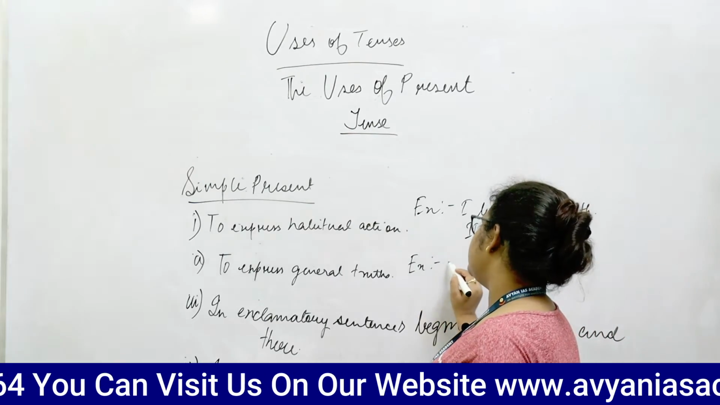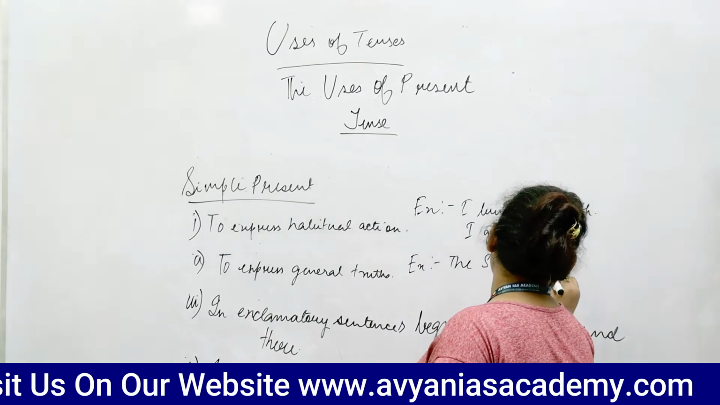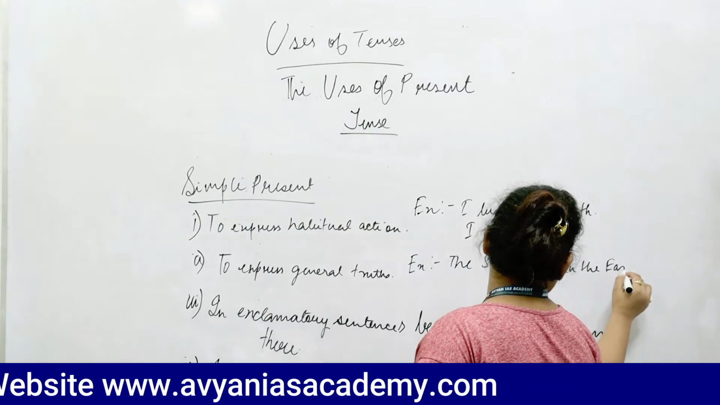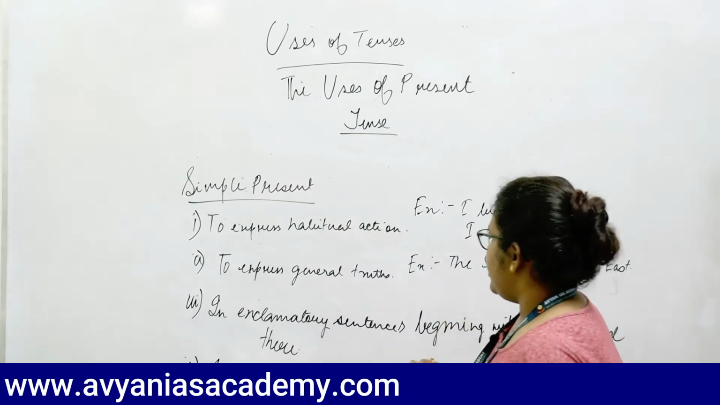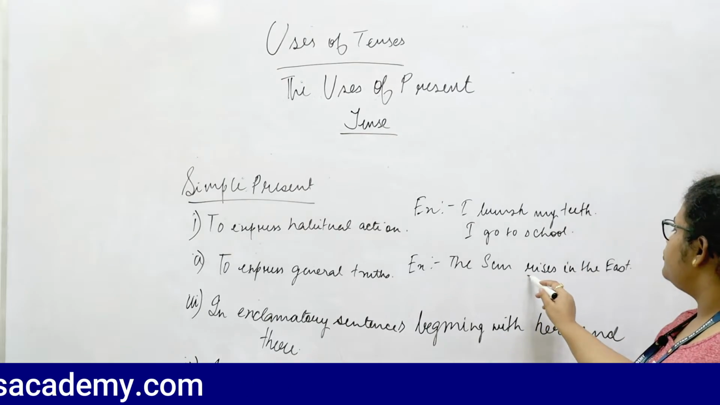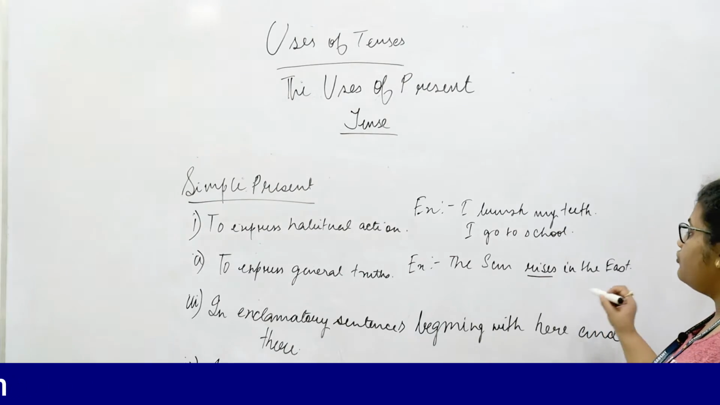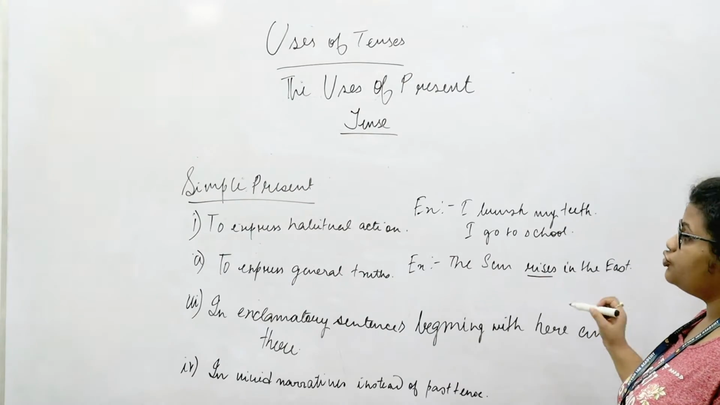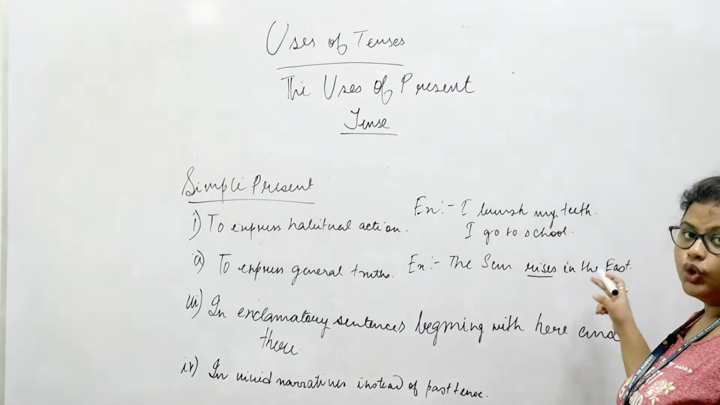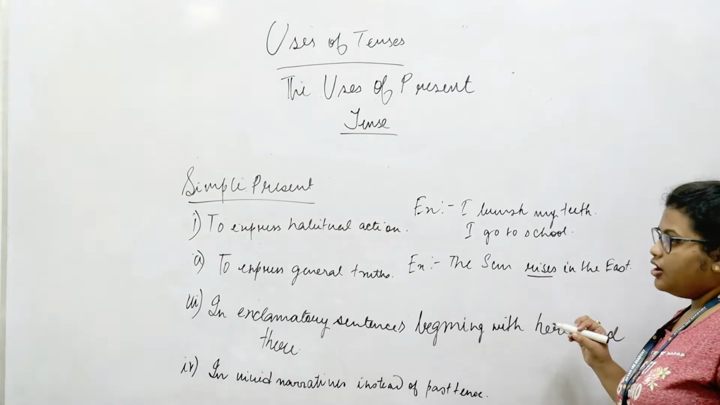The next usage of simple present tense is to express general truths. For example, the sun rises in the east. Please be careful about the fact that you should always use rises, that is in the present tense, and it should never go to the past tense or become a rose. The same thing would also be applicable when we are trying to transform a sentence between direct and indirect speech.